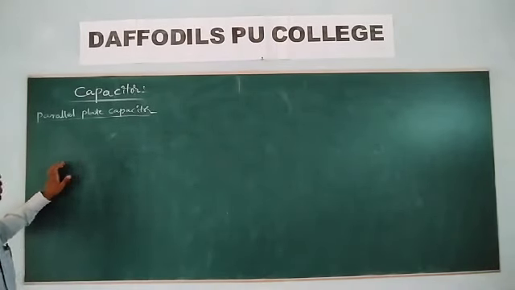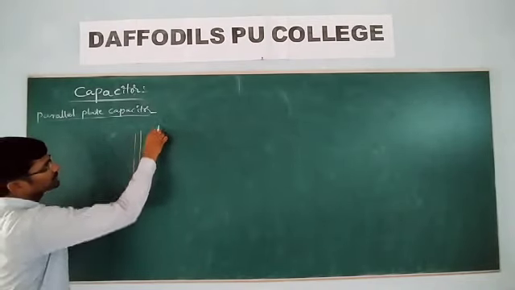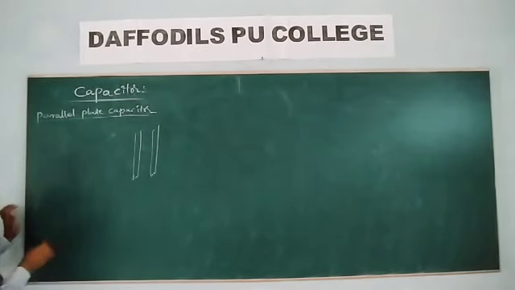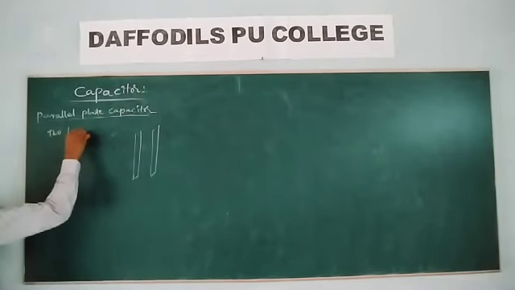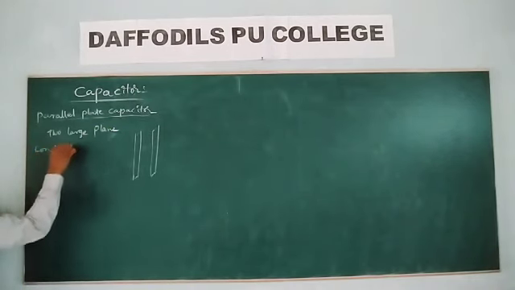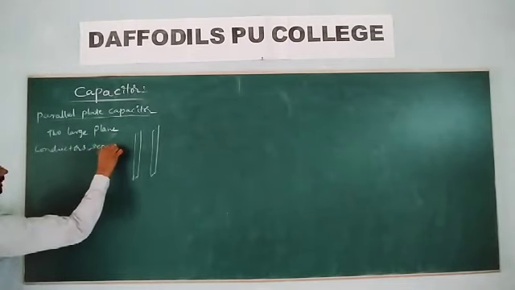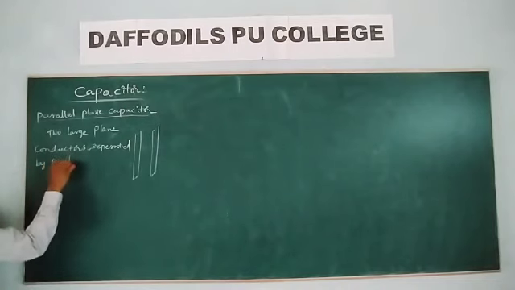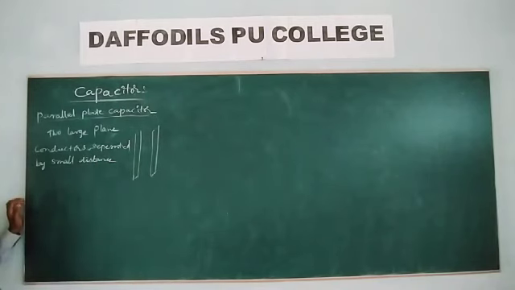Parallel plate capacitor: two large conducting plates separated by a small distance are called a parallel plate capacitor.